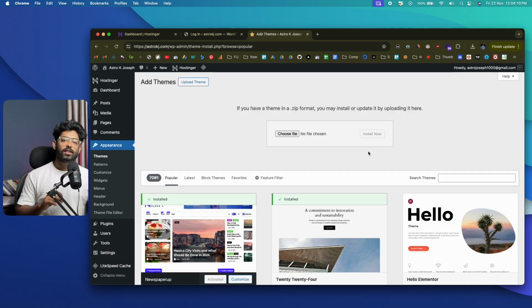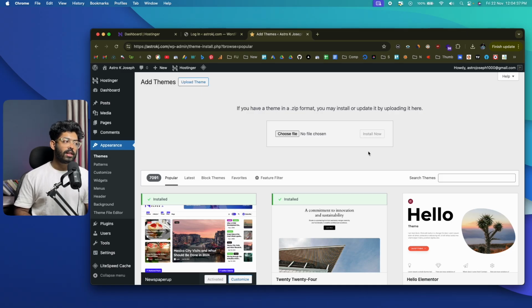And now that we have installed the themes, the next important step is to install and configure a couple of WordPress plugins. Now, what exactly are WordPress plugins, you ask? Well, let's say you want to add additional functionality to your WordPress blog. You can install these custom plugins and add those functionalities. For example, let's say you want to get insights as to who is visiting your website, where people are coming from, and all other details. You can install a plugin called Monster Insights and get all these analytic details.